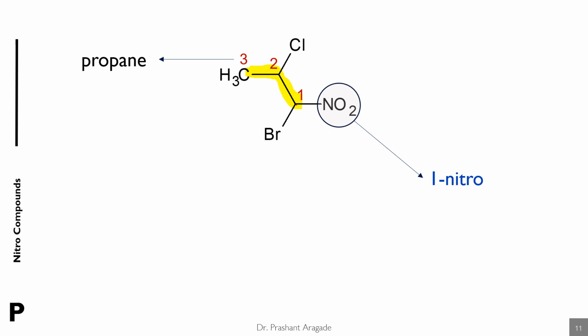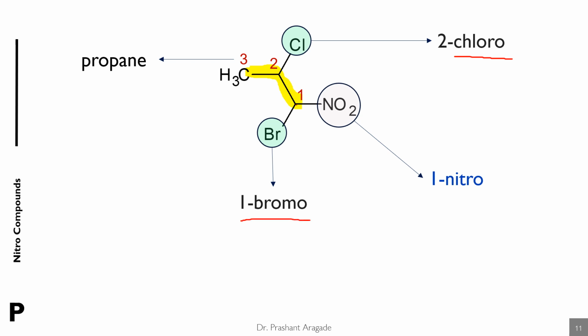substituents 1 nitro, 2 chloro, 1 bromo. So arrange the substituents according to the alphabets. So bromo will come first because it starts with B, then followed by chloro, and last followed by nitro.